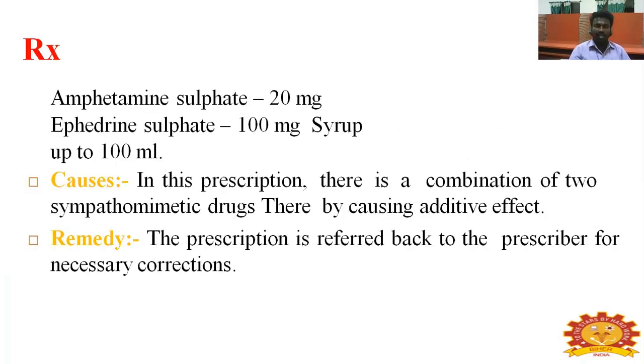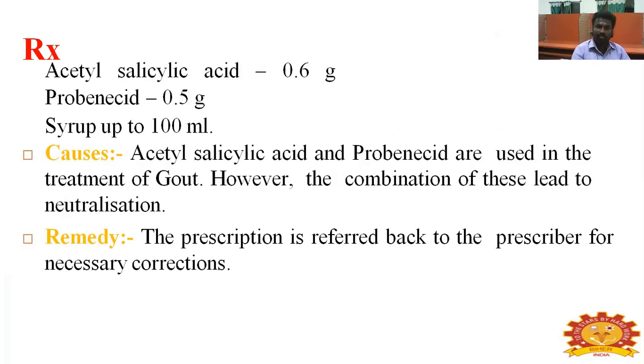Amphetamine sulfate 20 milligram, ephedrine sulfate 100 milligram, syrup up to 100 ml. This prescription is a combination of two sympathomimetic drugs causing additive effects with the same activities. The prescription is referred back for the prescriber's correction. Another example: acetylsalicylic acid 0.6 gram, probenecid 0.5 gram, syrup up to 100 ml, used in the treatment of gout. The combination leads to neutralization, which is an antagonistic action. This prescription is referred to the prescriber for necessary correction.